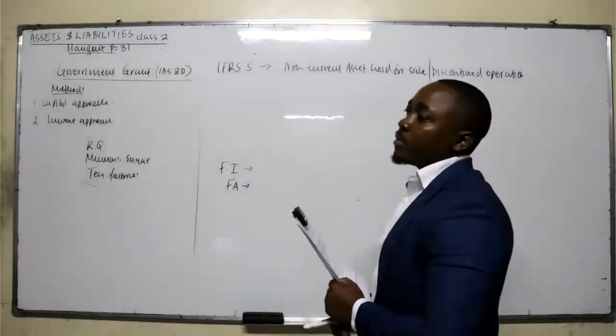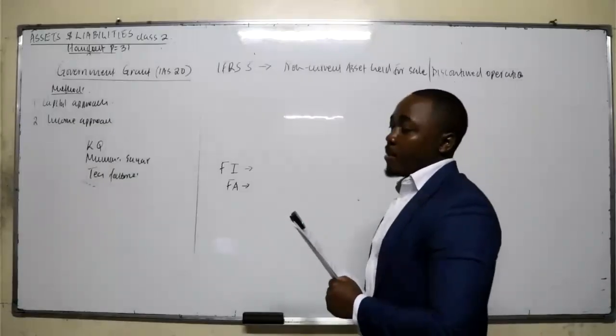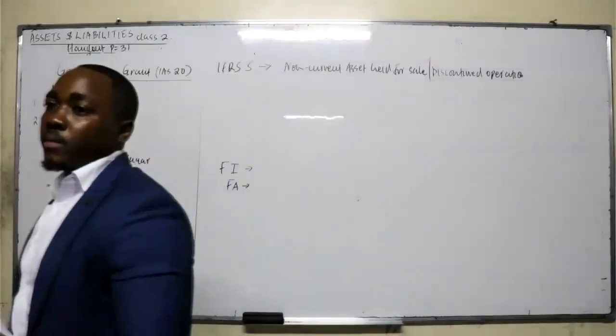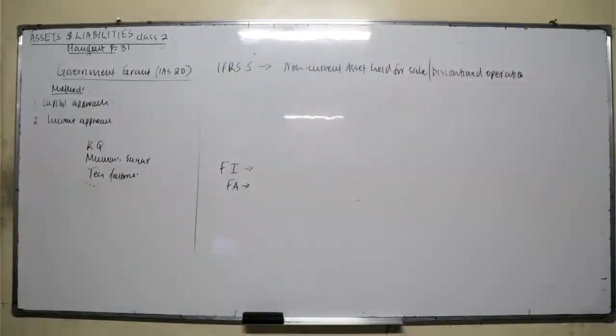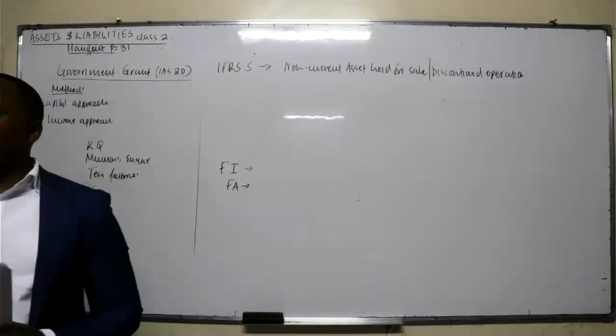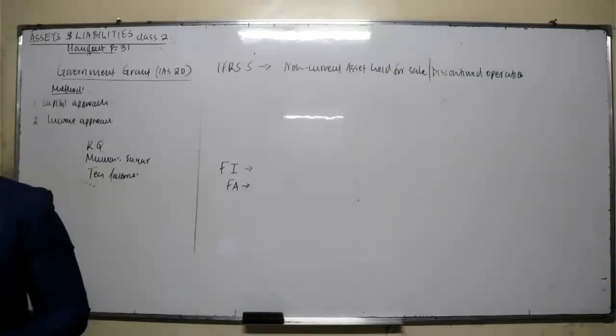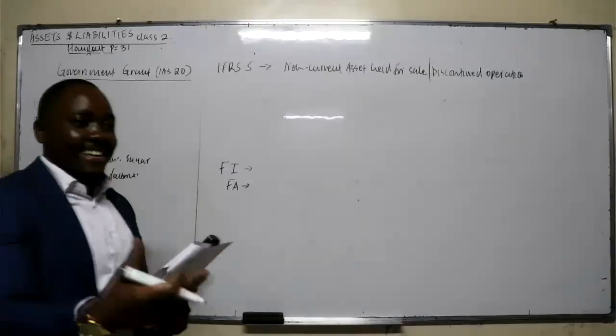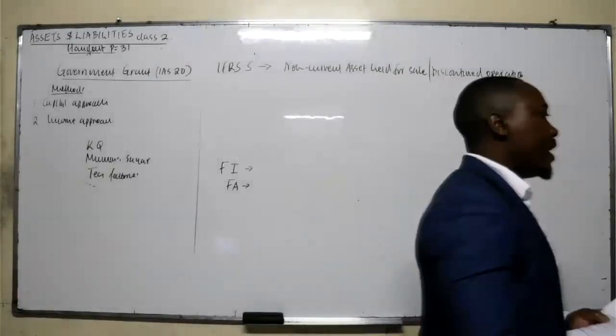Now, let me ask you a question. A motor vehicle in a company is recognized as what? As an asset. Which category? Non-current asset. Now, what's the difference between a non-current asset and a current asset? What's the period? Now, I want that period. Okay, what's the current asset? You can skip all that, then you tell me what you want to say. Less than a year? Good, I know that's what you wanted to say. What about a non-current asset? More than a year? Yeah, correct.